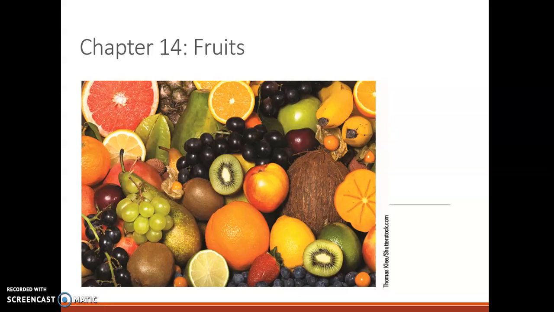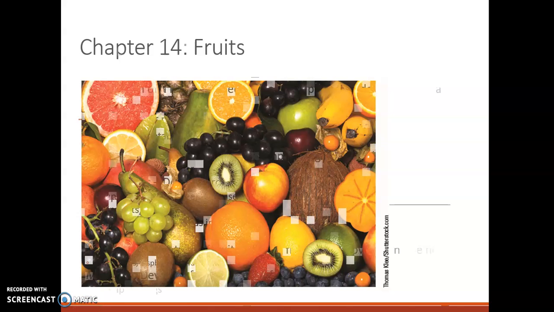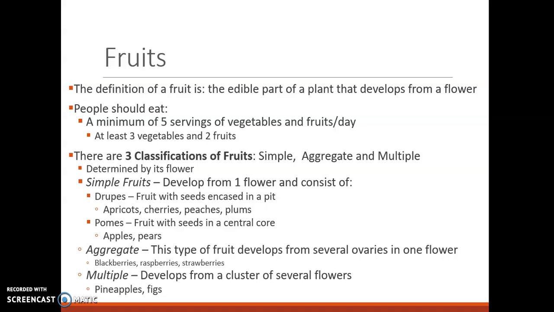So today we're going to cover chapter 14, which is fruits. So we covered vegetables and now we'll cover fruits. The definition of fruit is the edible part of a plant that develops from a flower. And you already know this, I'm sure, but people should eat a minimum of 5 servings of fruits and vegetables per day, which includes 3 servings of vegetables and 2 fruits. So this is really important for your menu planning project.